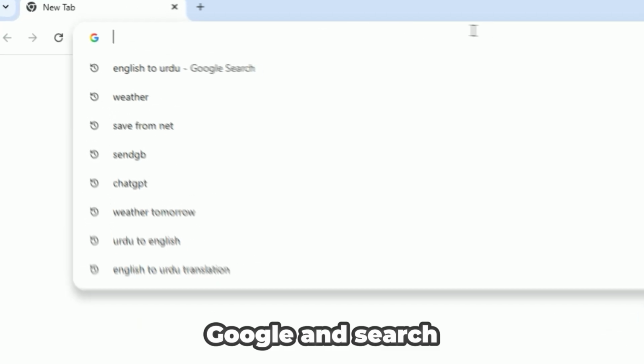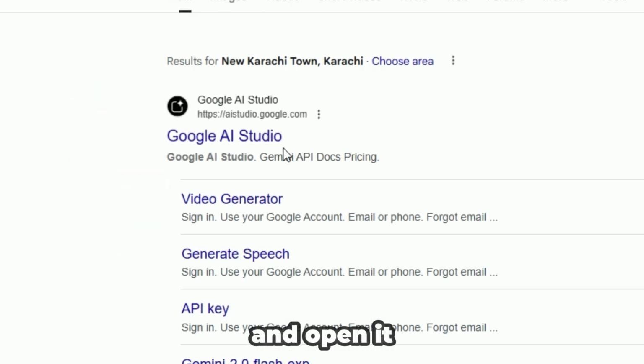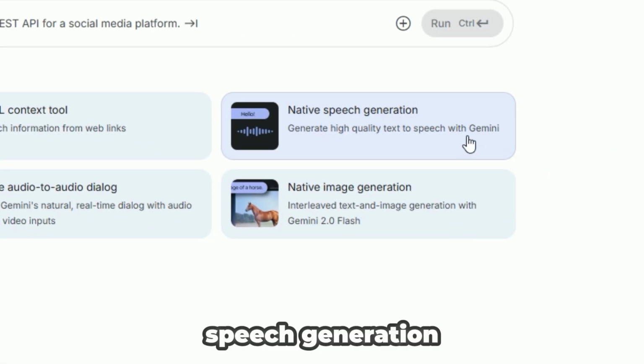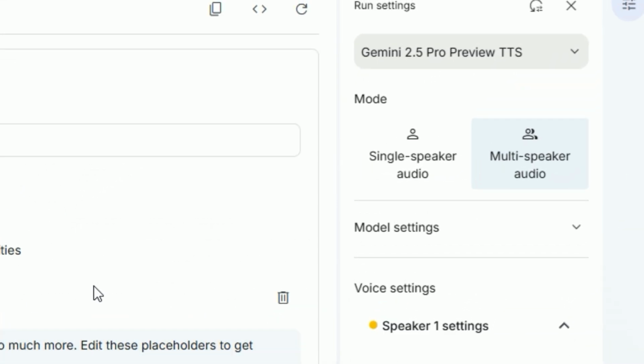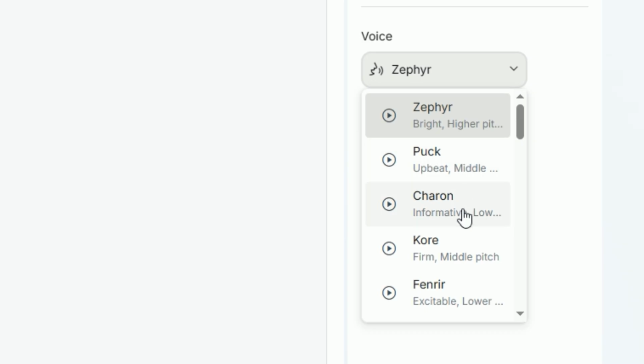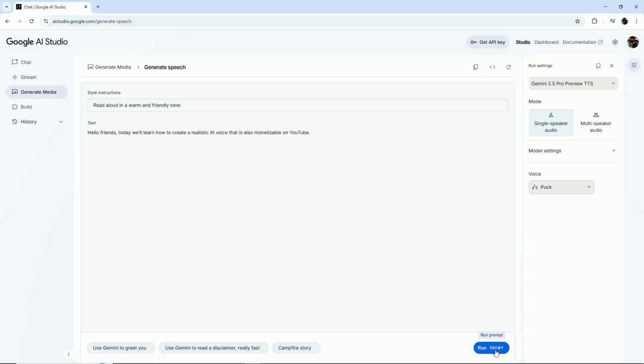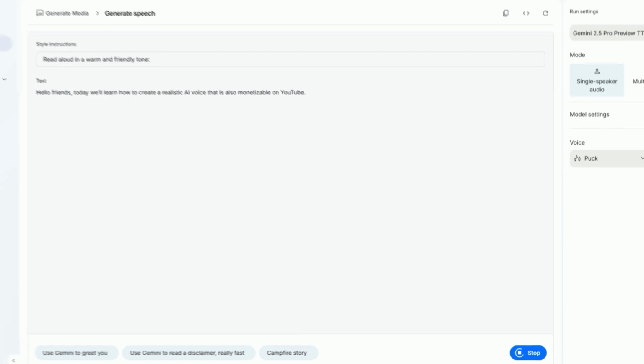First, go to Google and search for Google AI Studio and open it. You'll see the option for native speech generation. Click on that. Then click on Single Speaker Studio and paste your script there. On the right side, you'll see multiple voices available. Just choose your preferred one. This tool is free. After selecting your voice, click on Run, and your voice will be generated.